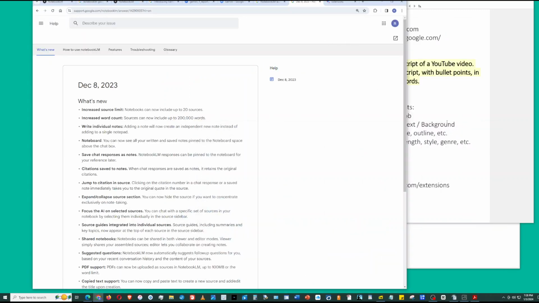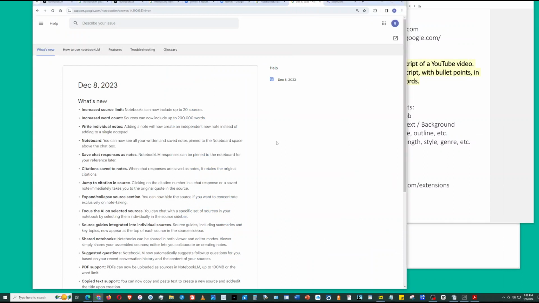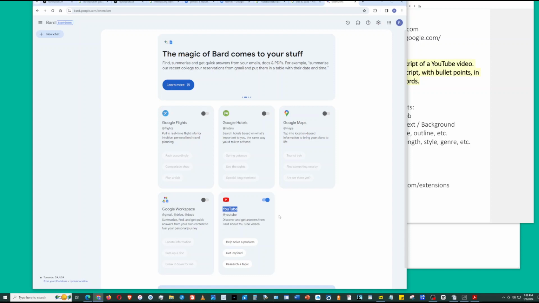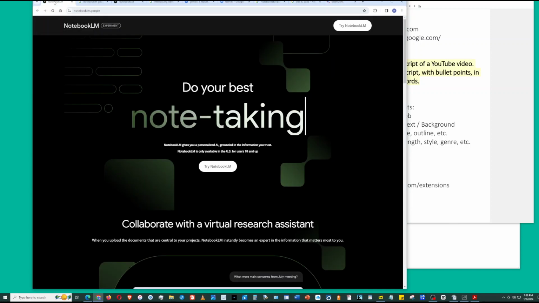I will also let you know that Bard has a YouTube extension, and Bard is powered by Gemini. To get to the extension, go to the top right, click extensions, and then activate YouTube. I played around with Bard, but for what I want to do, NotebookLM is a lot better.